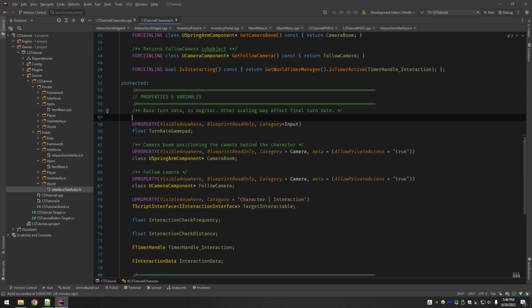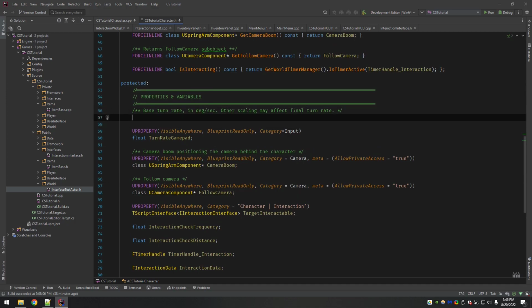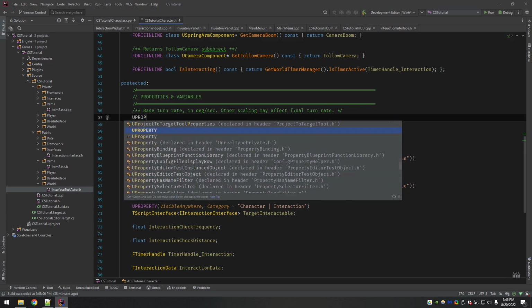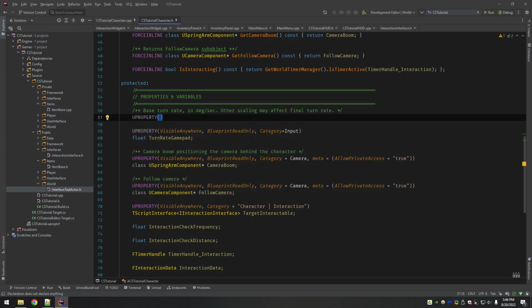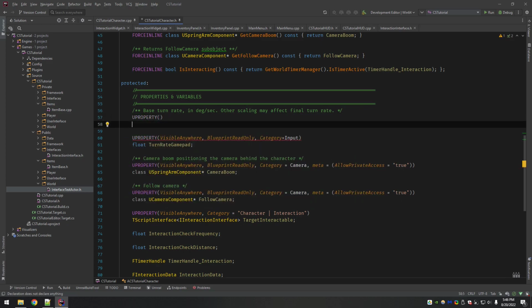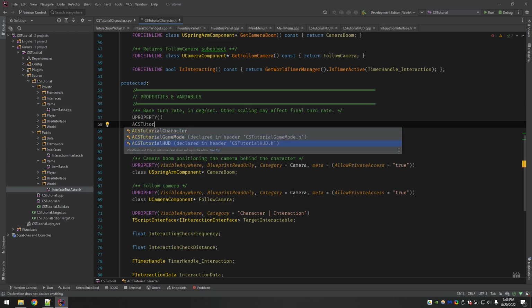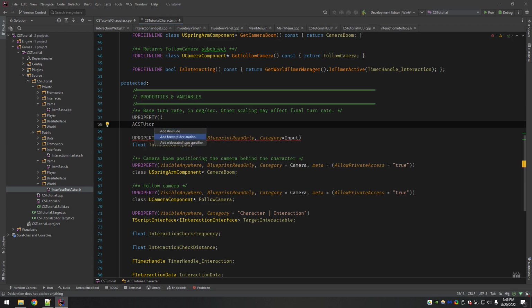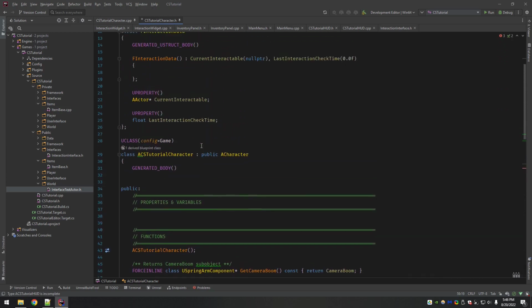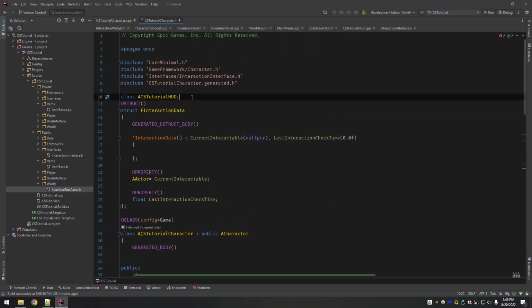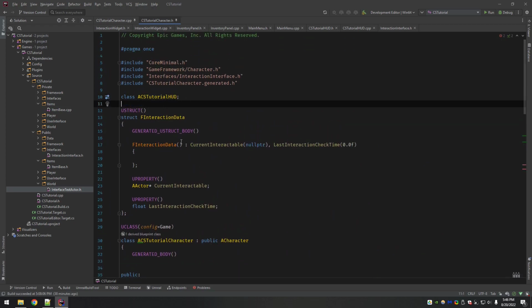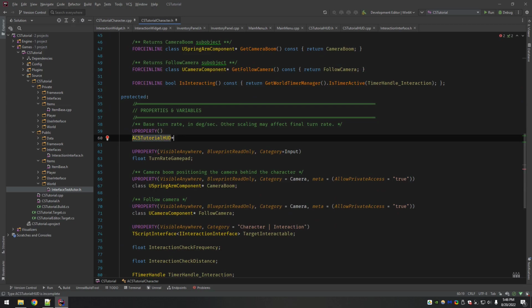I'll just put it up here at the top. Again, it's purely internal. I don't really need to set it visible anywhere. It's called ACSTutorialHUD. Need to forward declare it. So again, that puts it up here outside the class definition. And I'm just going to call it HUD. Okay.